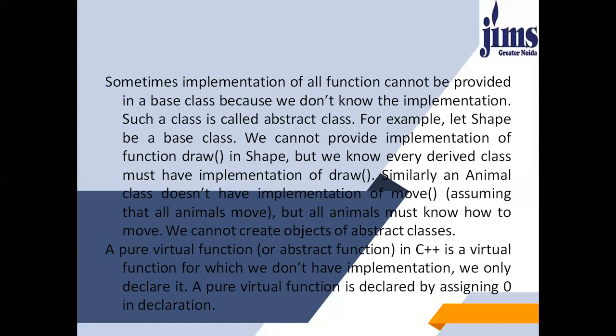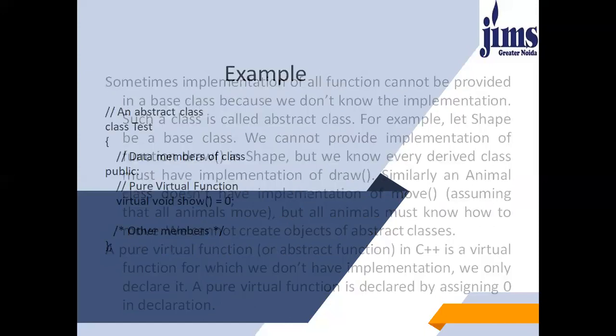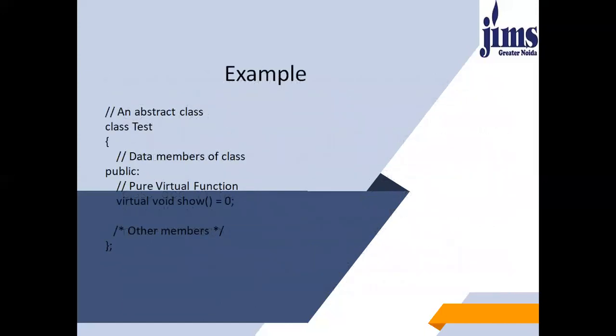A pure virtual function in C++ is a virtual function for which we don't have an implementation. We have to only declare it. A pure virtual function is declared by assigning 0 in the declaration. Here is a sample example. We have defined a class test, and I have written a pure virtual function by assigning the function equal to 0. It becomes a pure virtual function under the public access specifier. You can then write other members, member functions, and member variables in this class also.